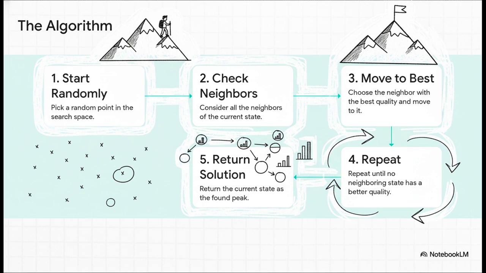So the algorithm itself is dead simple. Here are the steps. 1. You start at a completely random spot. 2. You look at all the places you can get to in just one step. We call these neighboring states. 3. You move to the neighbor that has the best score. And 4, you just repeat. You keep doing that over and over until you get to a spot where every single neighbor has a worse score. Once that happens, congratulations. You've found a peak and the algorithm stops.